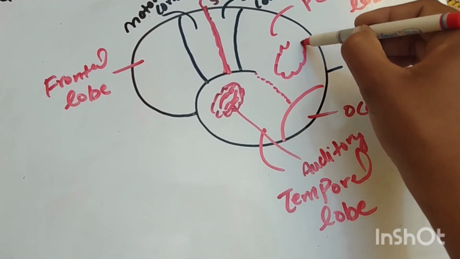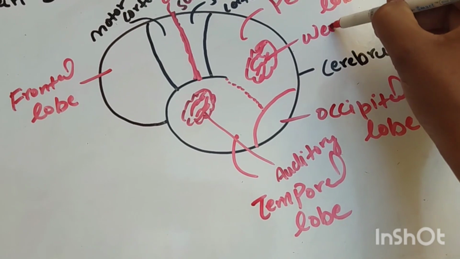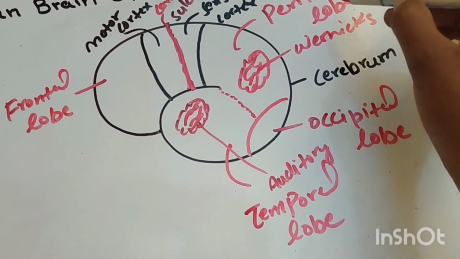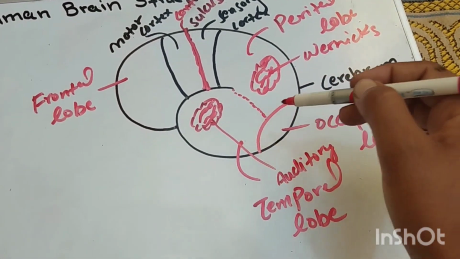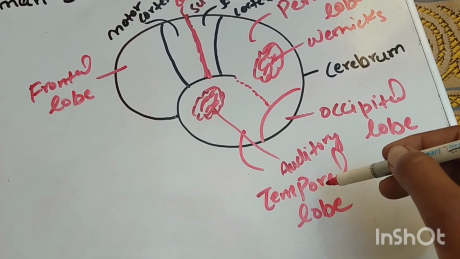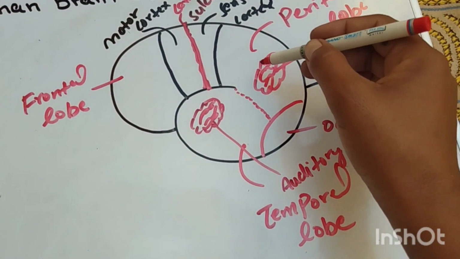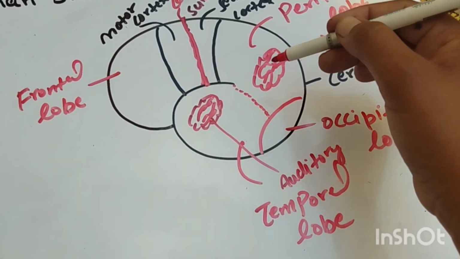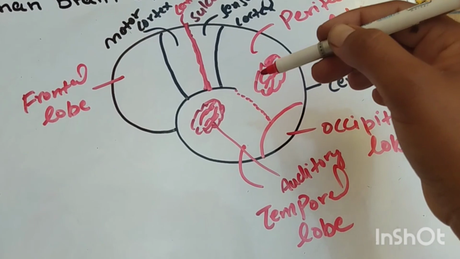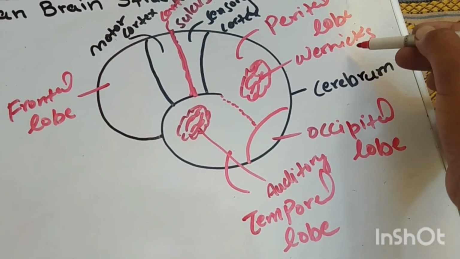And another area is called Wernicke's area in the temporal lobe, which translates our hearing. The hearing which comes through the temporal lobe from the auditory area is translated into words, and a concept of this hearing is made in Wernicke's area.